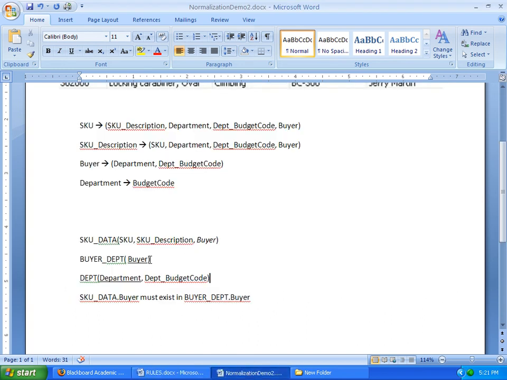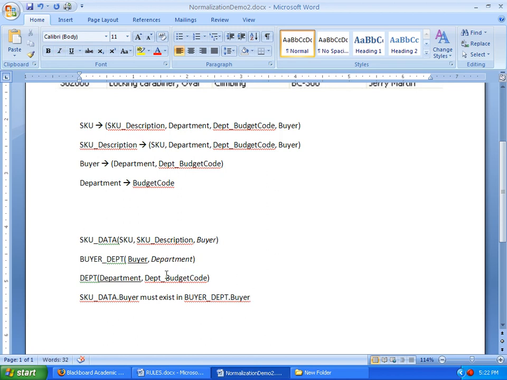So let's go back to buyer. And we have to add department. I have to do something about that underline here. I'll get rid of that. It is a foreign key, so I'll italicize it.